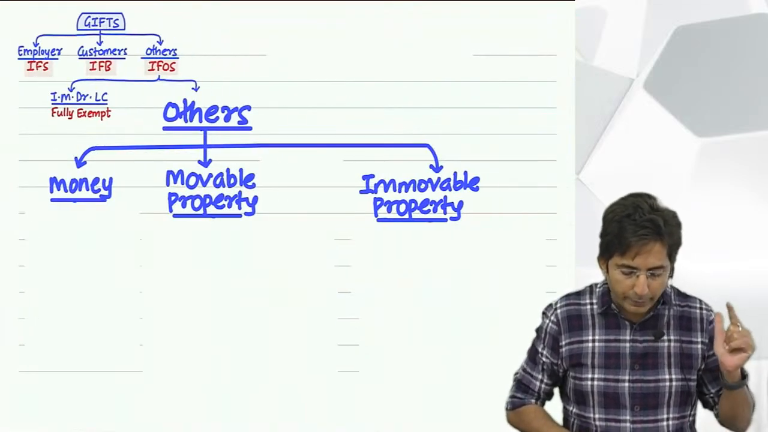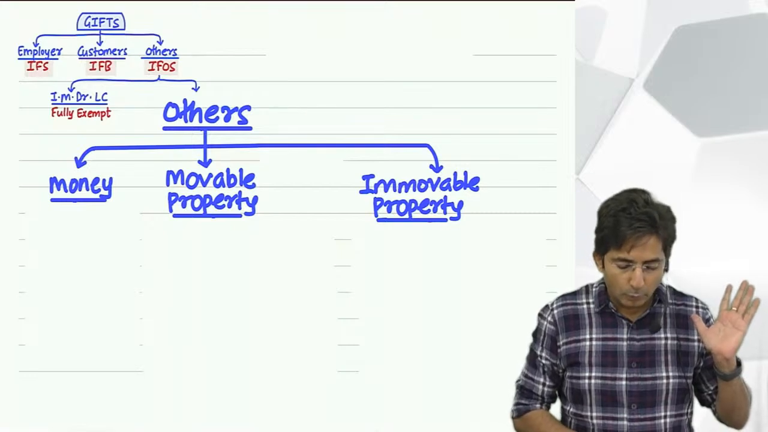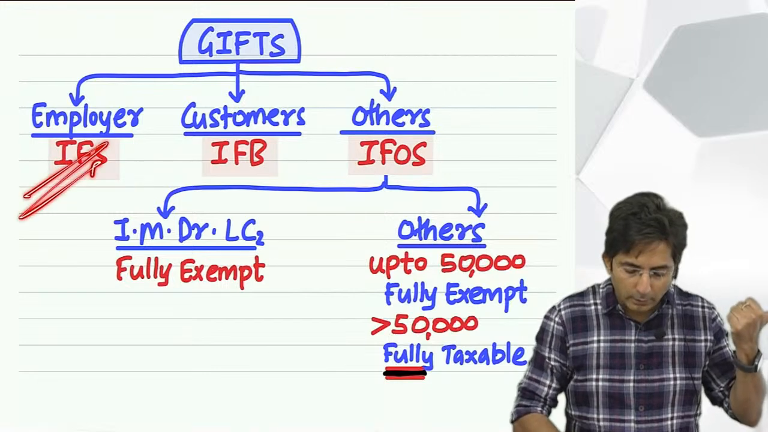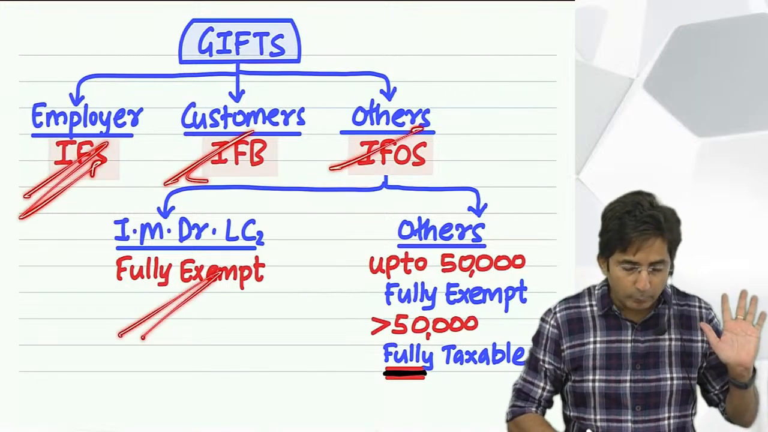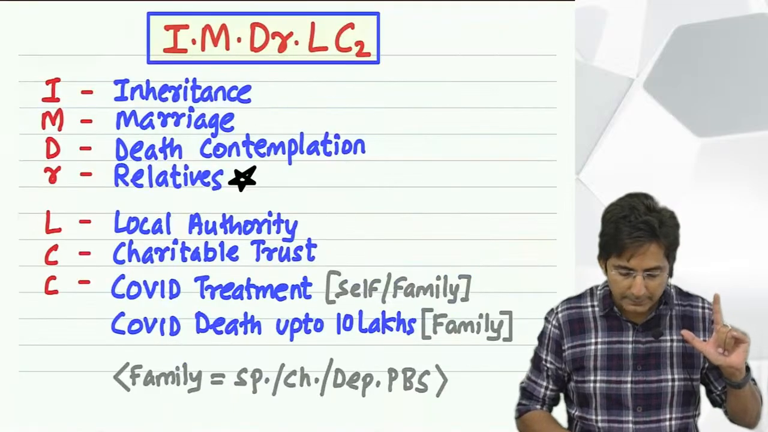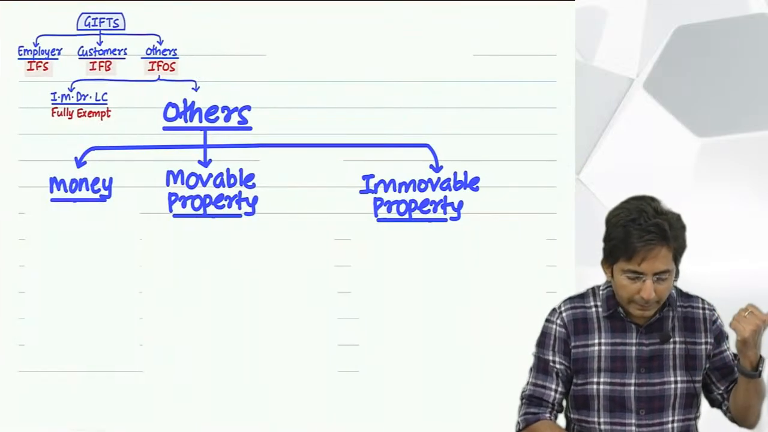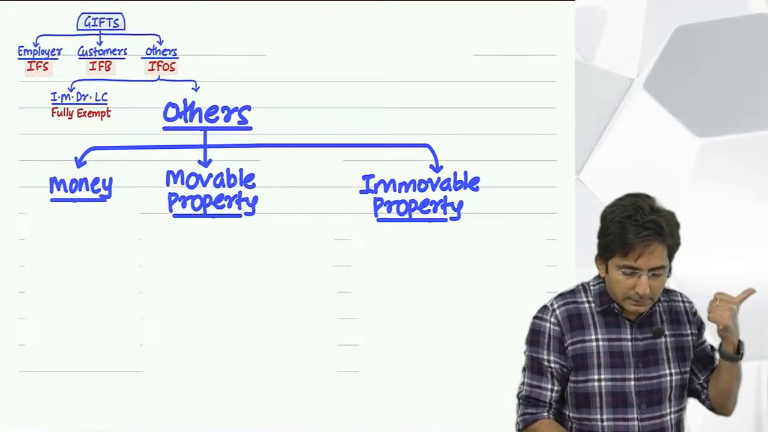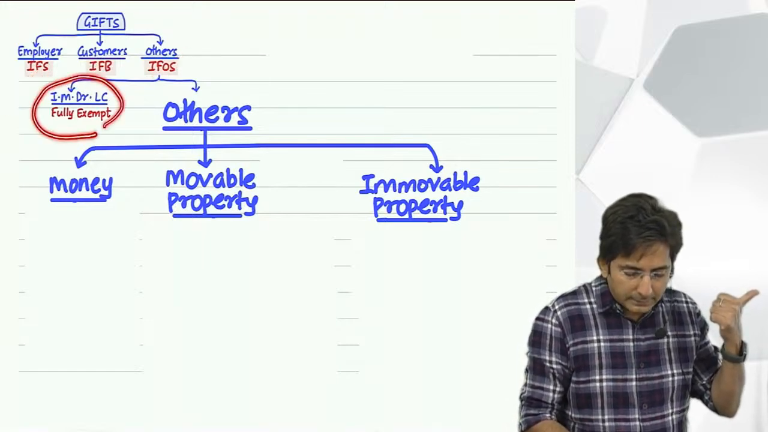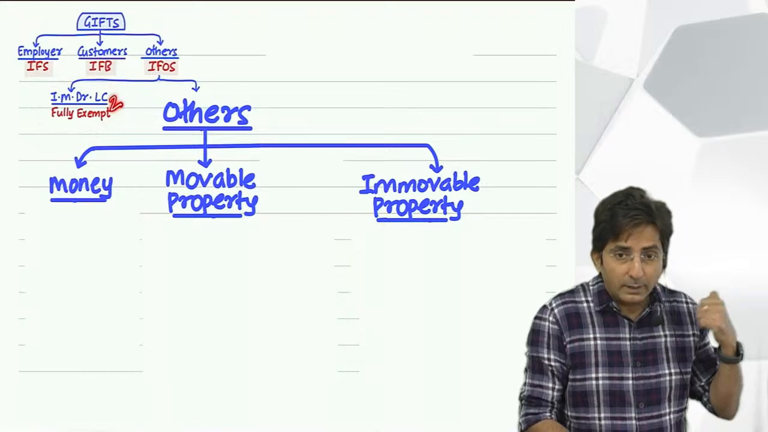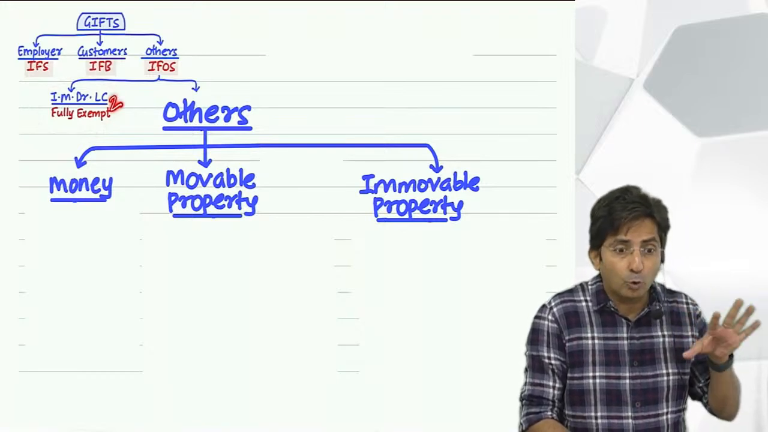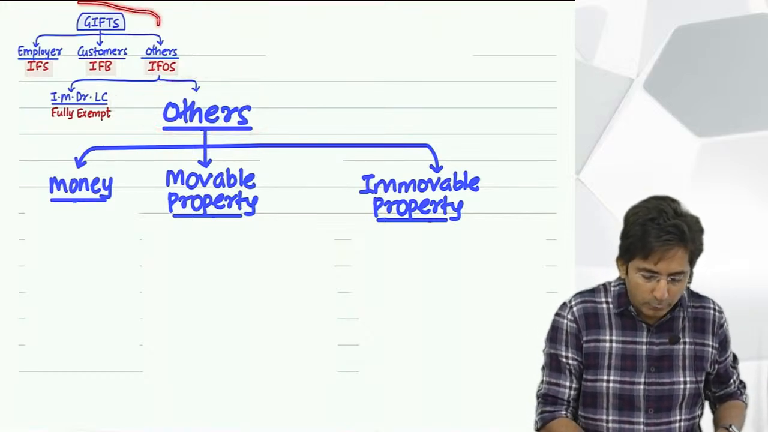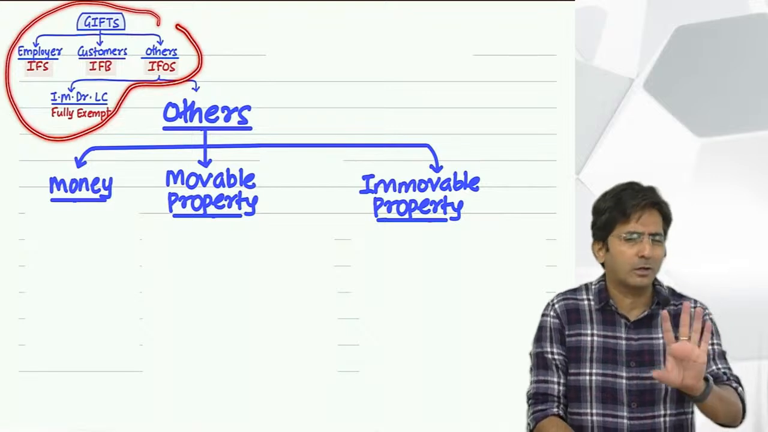See this same drawing I have drawn again. You want to see it is same or not? Check. Employer, customer, other. I am Dr. LC, okay? Same thing I have drawn here. Employer, customer, others. This is I am Dr. LC. In C there are two C's. One is belonging to charitable trust, other is related to COVID. Okay. And then others. You know, this I have reduced in size because this I have taught now.